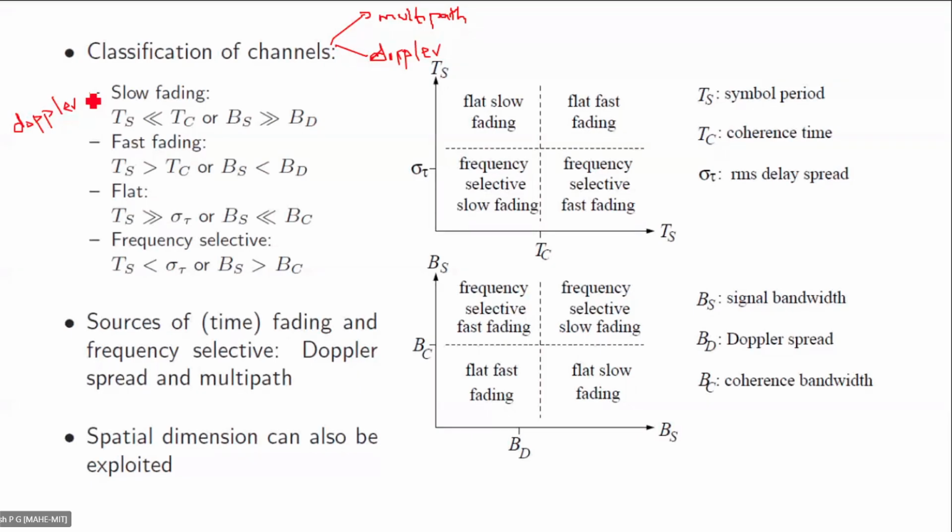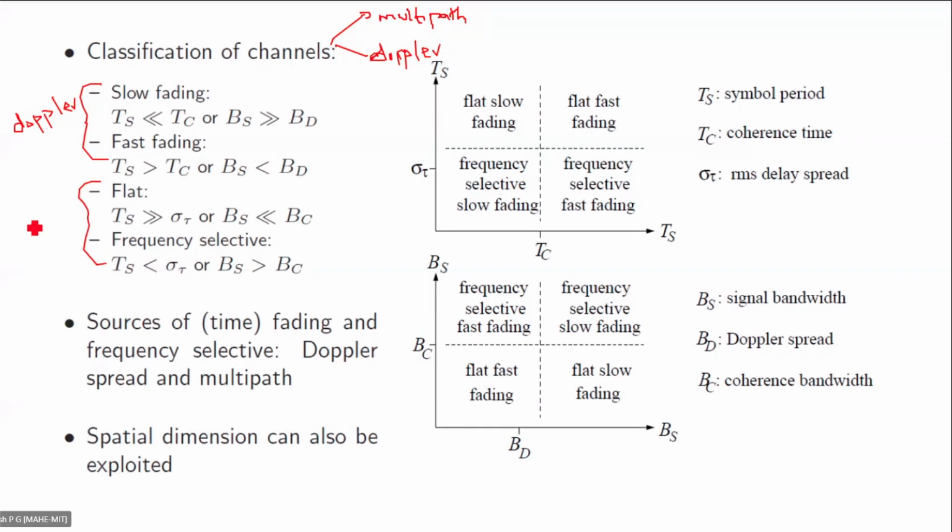If symbol time is lesser, then we say that we are experiencing slow fading, and if symbol time is greater, then we say that we are experiencing fast fading. So the first two terms, slow fading and fast fading, are because of the Doppler effect, and the second two terms, obviously, are because of multipath.